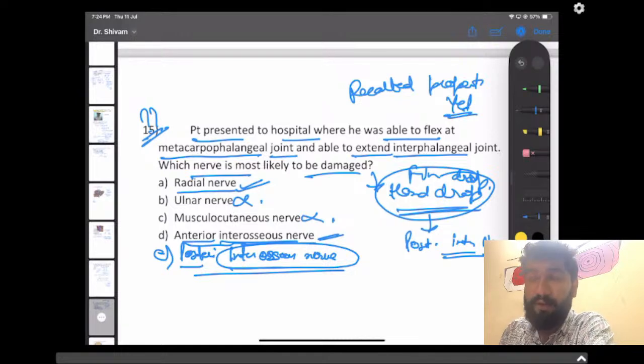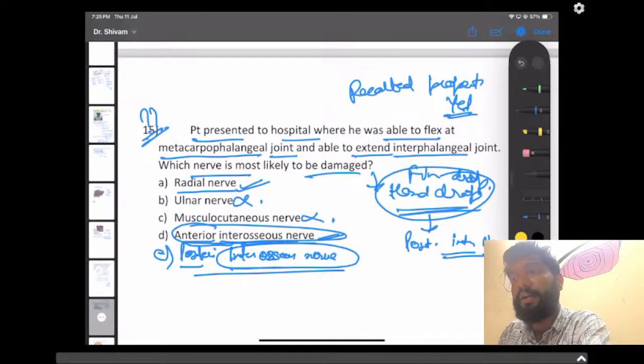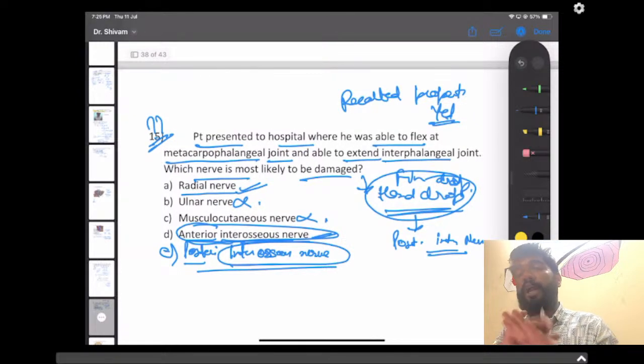But someone was saying it was anterior interosseous nerve. But if it was anterior interosseous nerve, then only these fingers would be affected, not the last two. But nobody was mentioning that the full hand was involved, only some fingers. So AIN was ruled out by this.